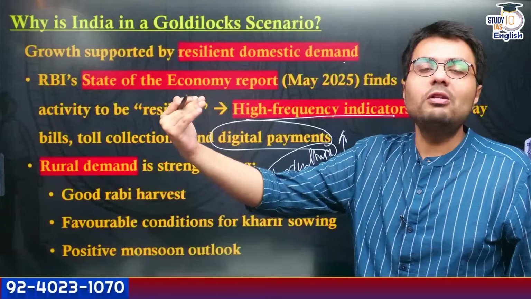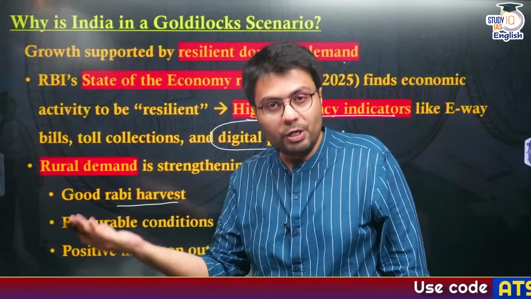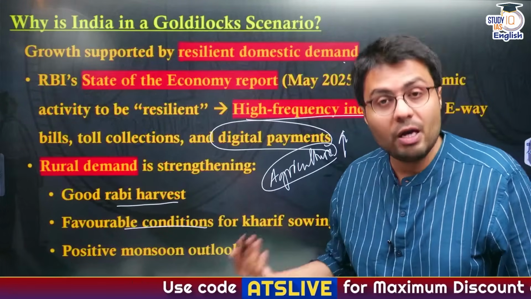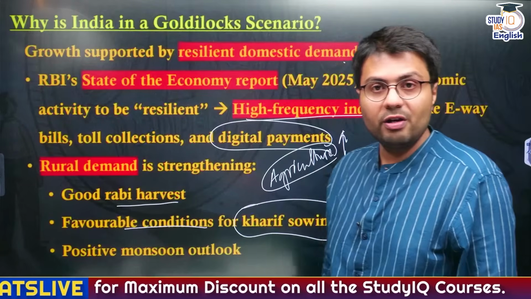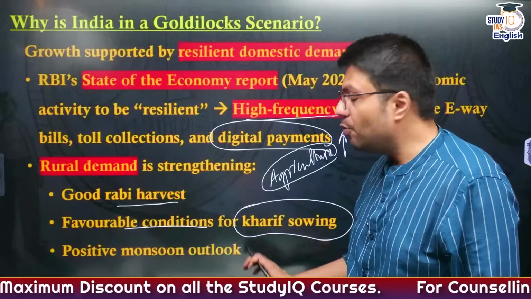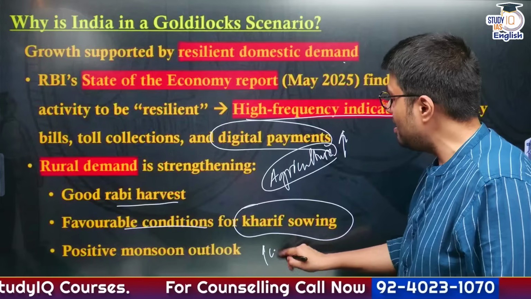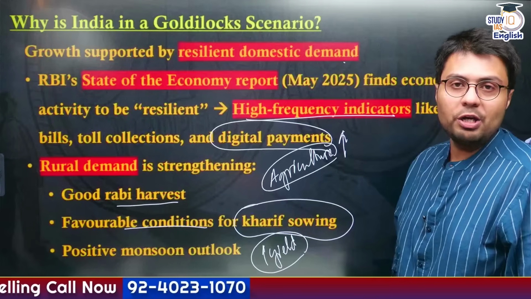Now, India's agricultural growth is also quite robust, and this is because of the good harvest that has happened during the Rabi season. Similarly, favorable conditions due to the early onset of monsoon have favored more sowing of crops in the Kharif season. Similarly, due to above normal projections of monsoon, it is also expected that the yield of crops during the Kharif season will be more than usual, right?